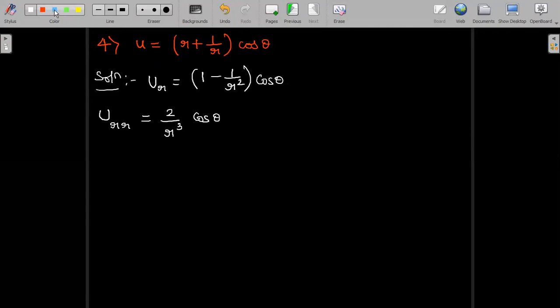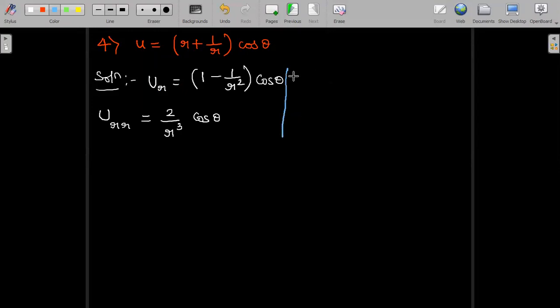Let me tell you the differentiation once again. With respect to r, differentiation of r is 1. Differentiation of 1 by r is minus 1 by r square, keeping cos theta as it is. Then differentiation of a constant is 0. Differentiation of 1 by r square is minus 2 by r cube. Minus of minus becomes plus 2 by r cube, keeping cos theta as it is. So this is the differentiation with respect to r twice.